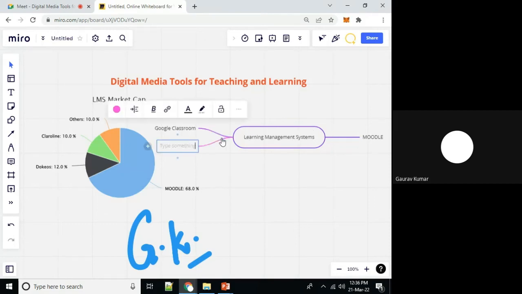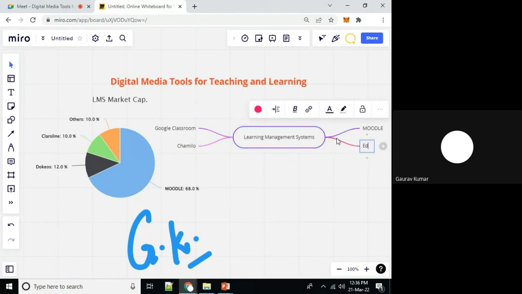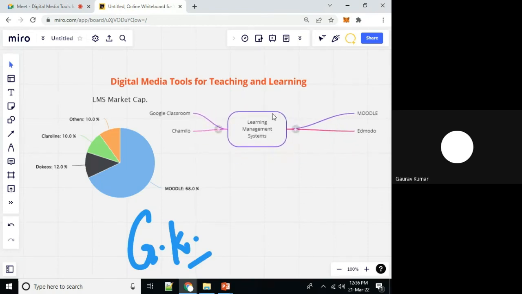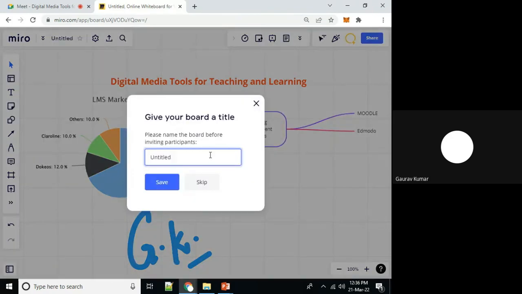If I want to take another segment, Tamilo, okay, Edmodo. If we want to resize it, it's very easy.